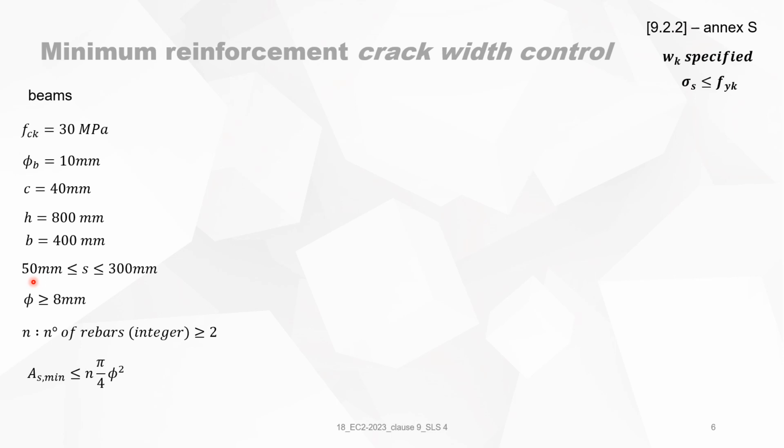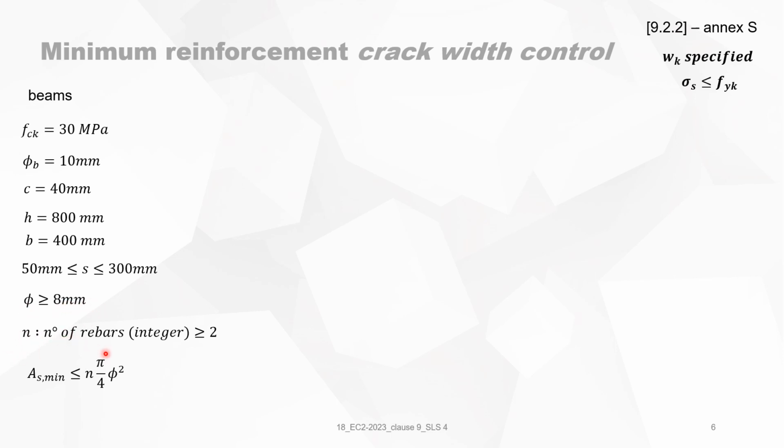a diameter of 32. Now, instead of making S also a function of the bar diameter, I've chosen to take an upper limit, and I take 50 millimeters, which is a realistic value. So the distance between two different bars must be bigger than 50 millimeters. And I also chose the diameter must be bigger or equal to 8 millimeters. So I'm not working with 6 or whatever. For beams, in fact, I recommend 12 millimeters. But anyway, for this exercise, I've chosen diameter must be bigger than 8 millimeters.